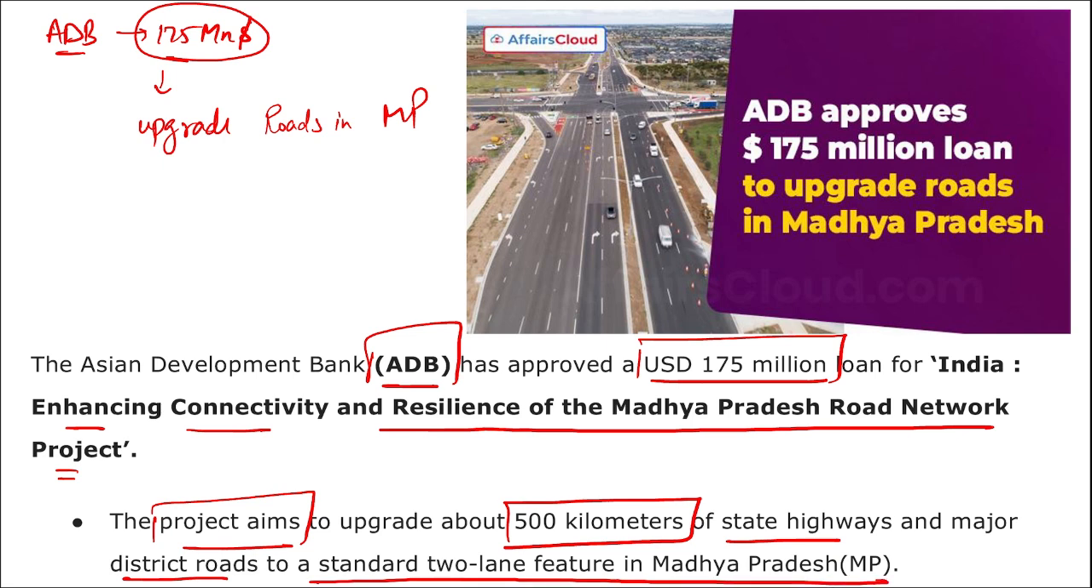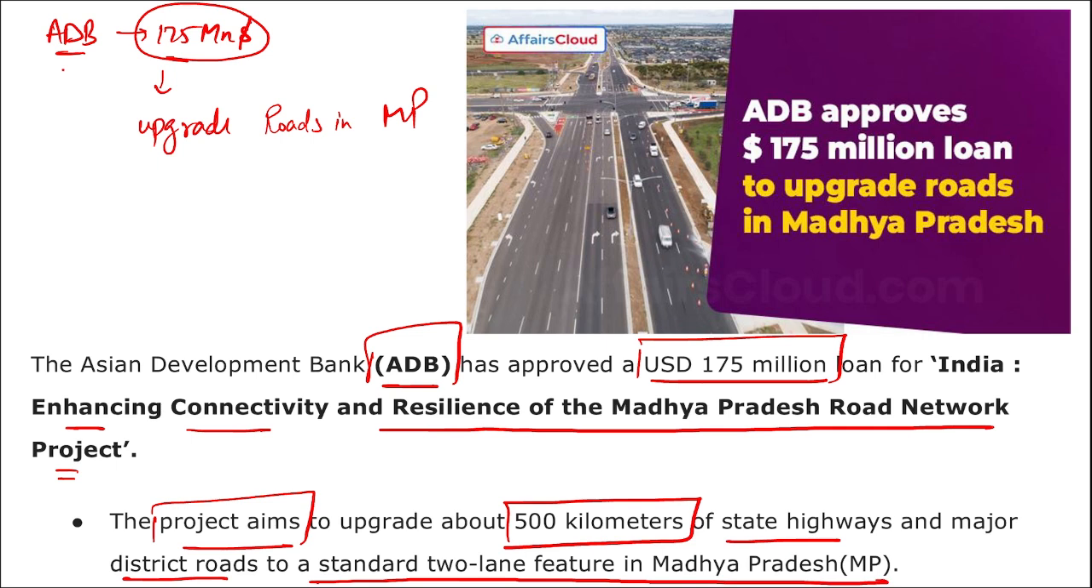This project was initially proposed by Asian Development Bank in September 2023, and the project will build faster, safer and more climate resilient roads to connect rural areas to growth centers and industrial corridors. Right? So how much amount has been provided? $175 million has been provided to Madhya Pradesh by Asian Development Bank.